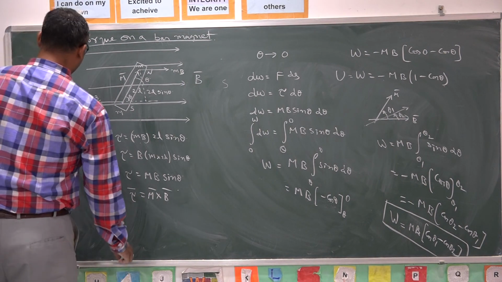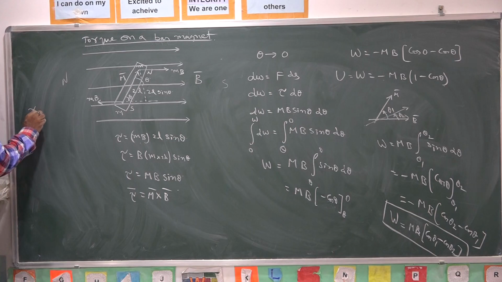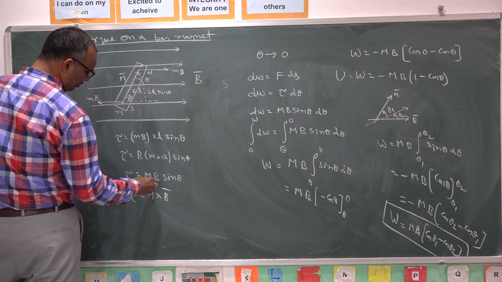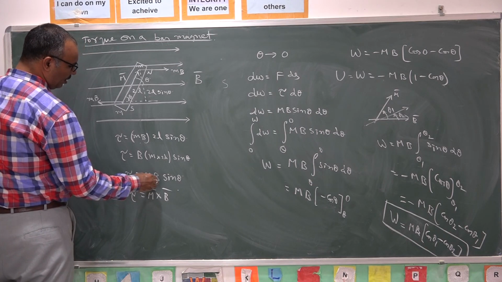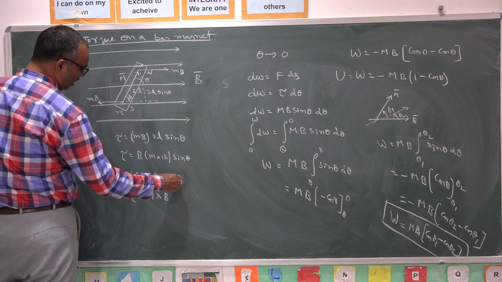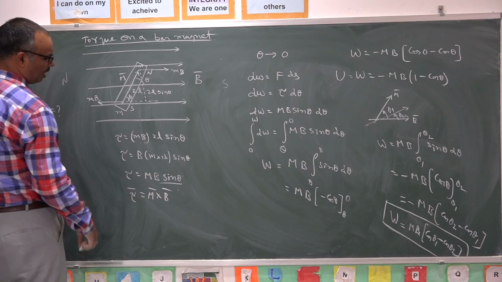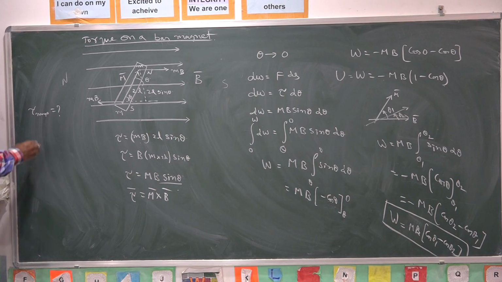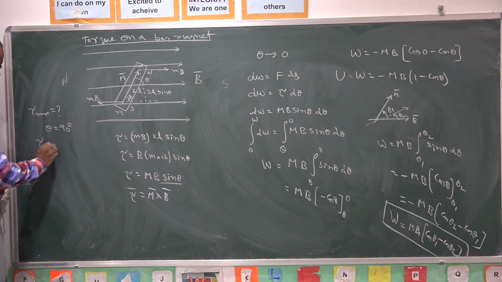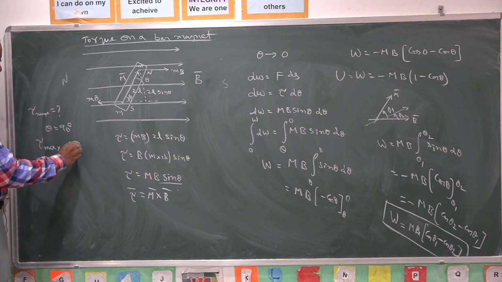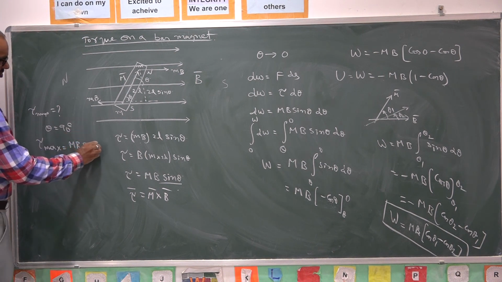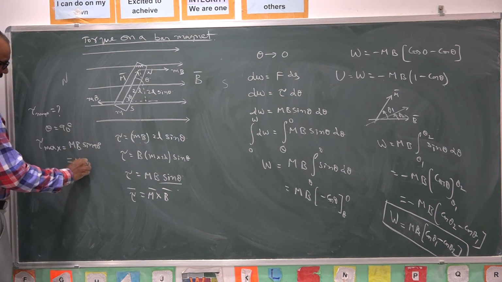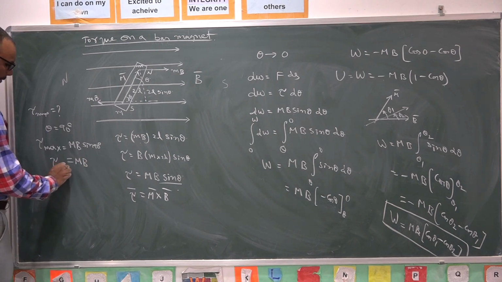Similarly, if we want maximum torque, the torque value is decided by magnetic moment, magnetic induction field and angle. Sin theta takes a maximum value 1 when theta is equal to 90 degrees. If theta is equal to 90 degrees, the maximum torque is given by mb sin 90. Sin 90 is 1. So the maximum torque is given by this formula.